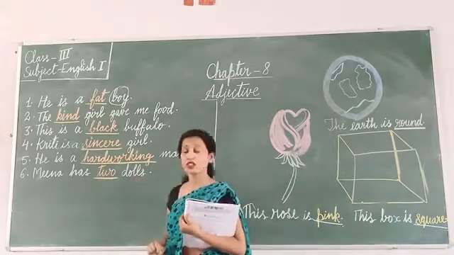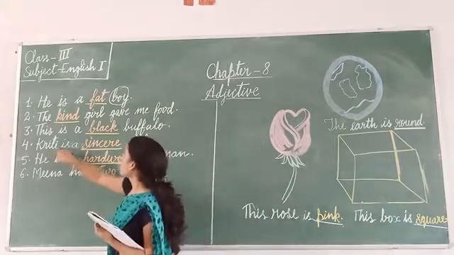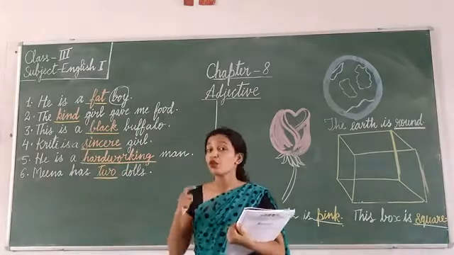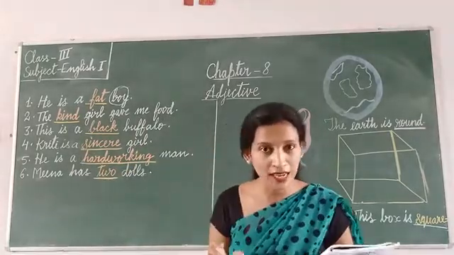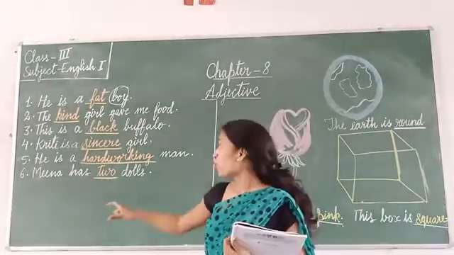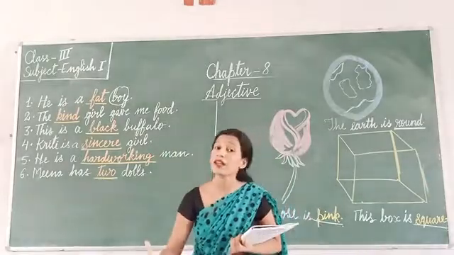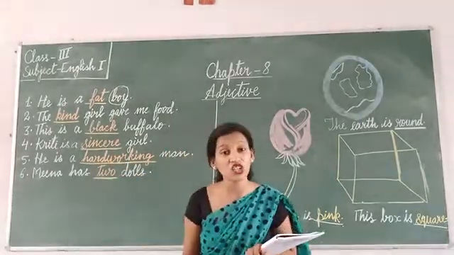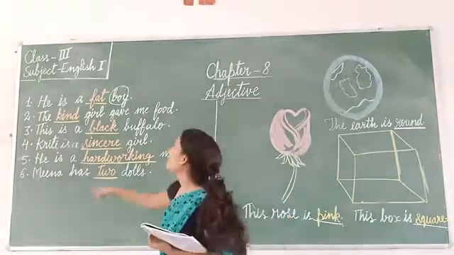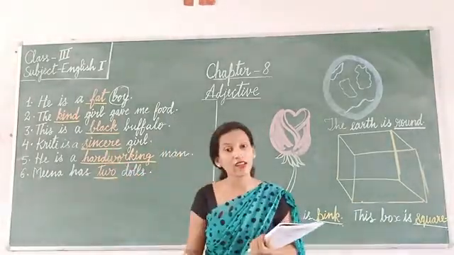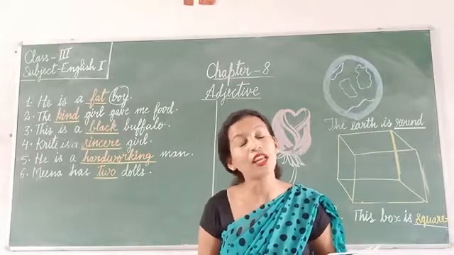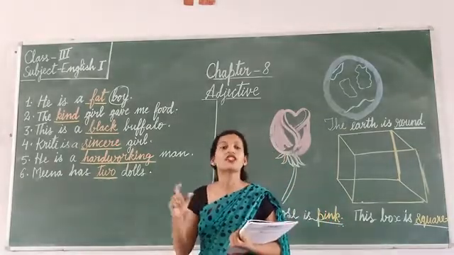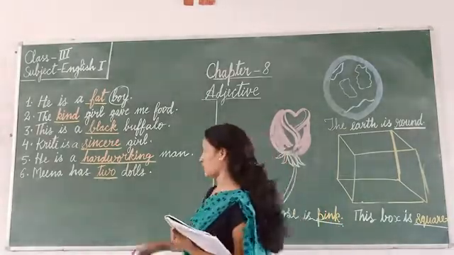Now you see the fourth example. Kriti is a sincere girl. So Kriti, what is Kriti? Kriti is a noun, proper noun, right? So which word is describing Kriti? This sincere word. That what kind of girl she is? She is a sincere girl. That means sincere is an adjective because it is telling something about a noun, which is Kriti. Kriti is a noun in this sentence.